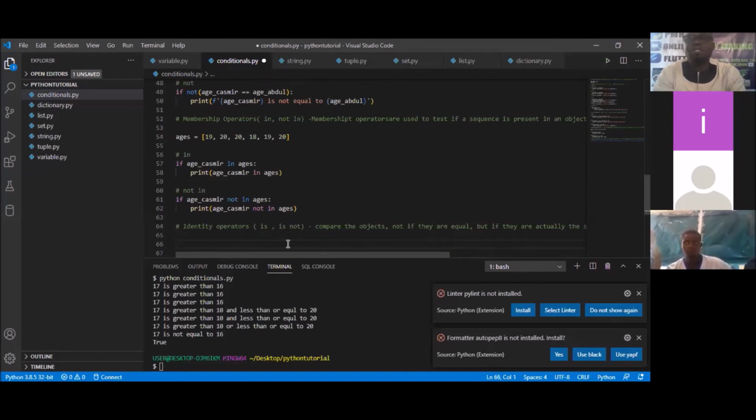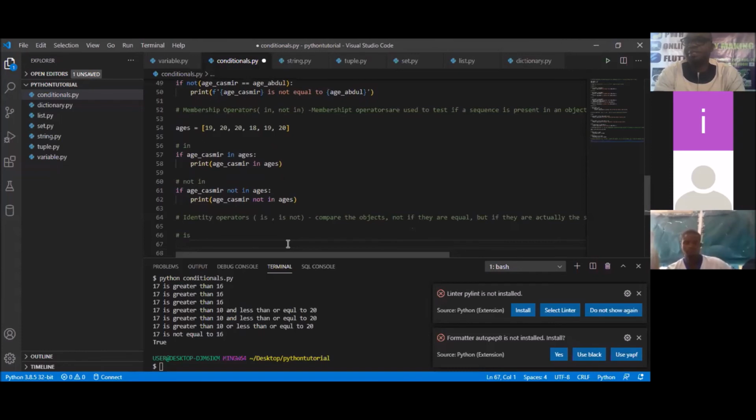So let's demonstrate this so that we can understand it much better. So we'll check out the is first. How do we do this? We simply say if the age of Kashmir is the age of Abdul.